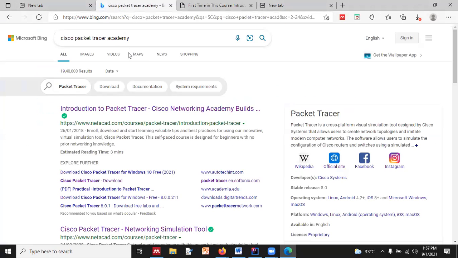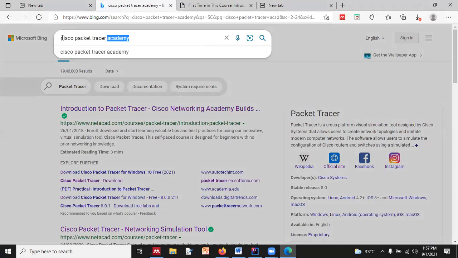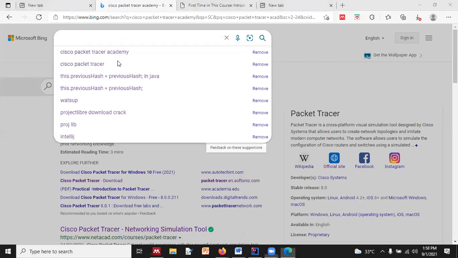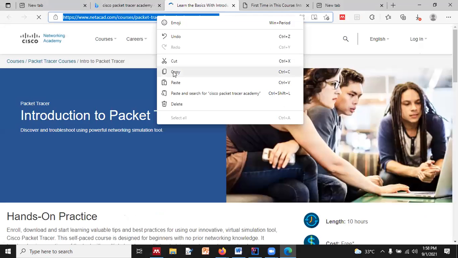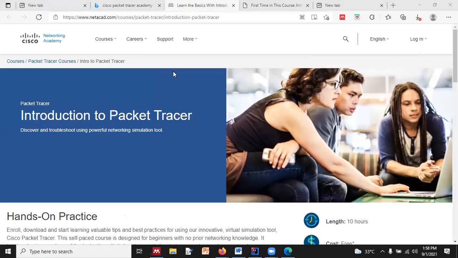I'm just telling you again, just search for Cisco Packet Tracer Academy. I'm writing it in the chat box. Search this, you will get the official link. In that official link, you have to log in and create your account. Each one of you should do that if you have not done it. After creating your account, you will get the credentials.